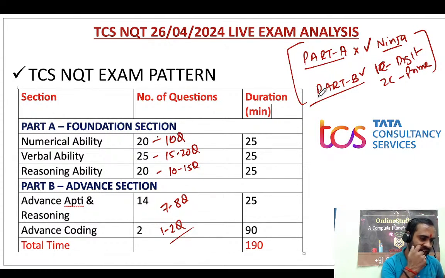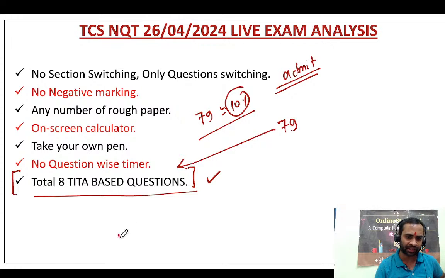Verbal ability was lengthy. The last four questions were from a paragraph. Everybody said the verbal ability was very easy. Sir, this question was not there. So Ankita is telling this question was not there. Ankita, there are many people who said this question was there.